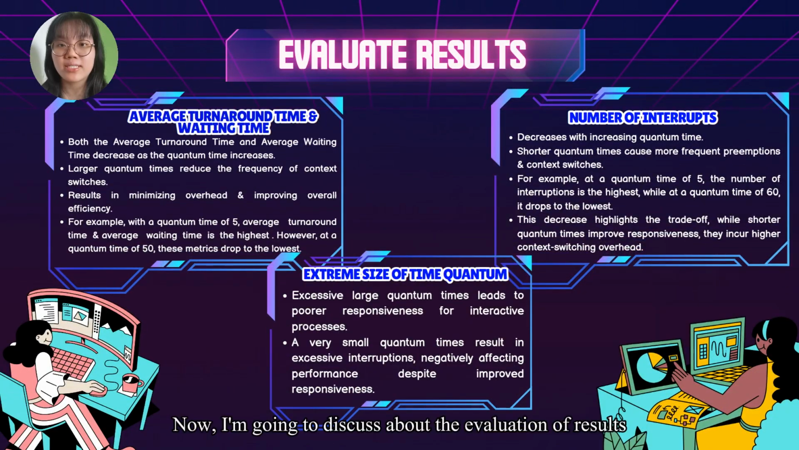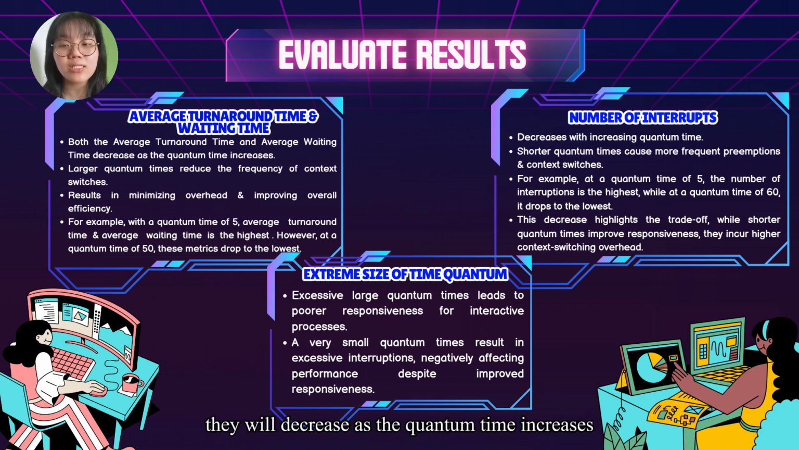Now, I'm going to discuss the evaluation of results. Firstly, in terms of average turnaround time and waiting time, they will decrease as the quantum time increases. This is because larger quantum times reduce the frequency of context switches, which results in minimizing overhead and improving overall efficiency. For example, with a quantum time of 5, average turnaround time and waiting time is the highest. However, at a quantum time of 50, these metrics drop to the lowest.